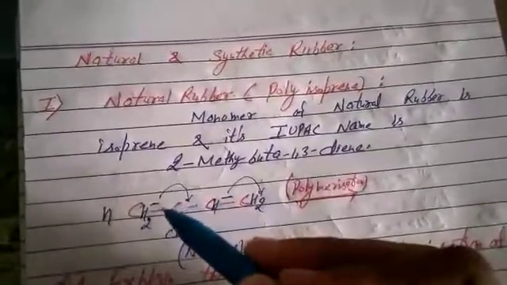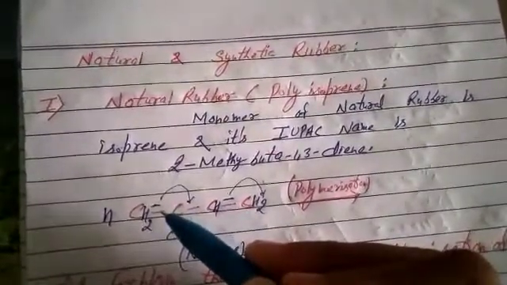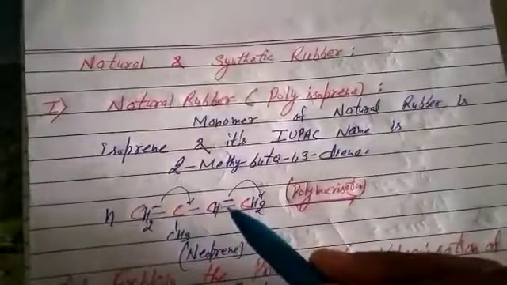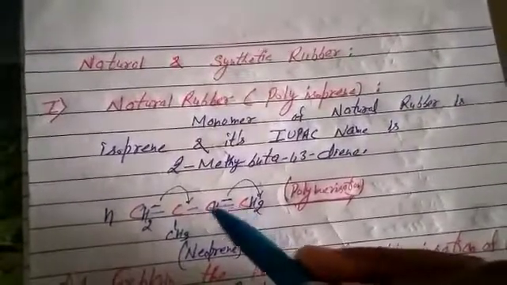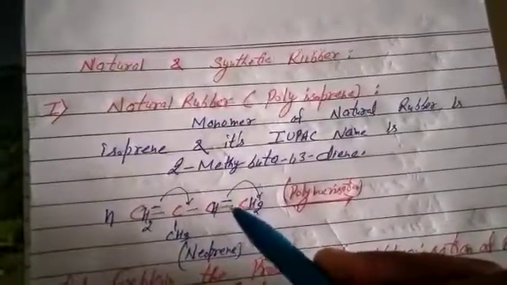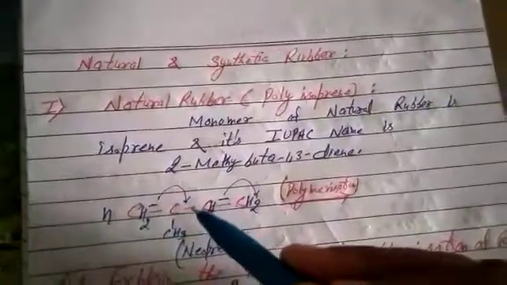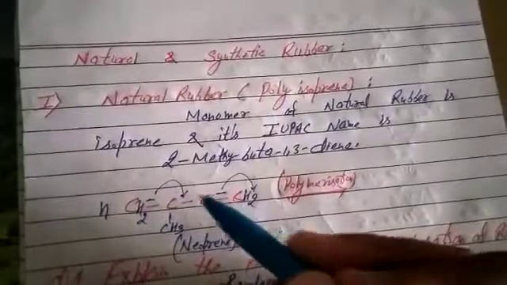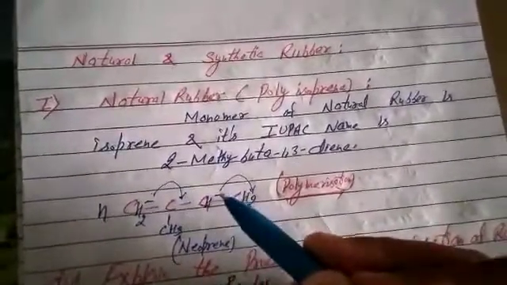That is a simple way to learn. Double bond becomes single and single becomes double, and double becomes single. At first the bond was double, second was single and third was double. When we do polymerization, double bond becomes single, single becomes double and double becomes single. That is, this bond shifts here and this bond goes out.